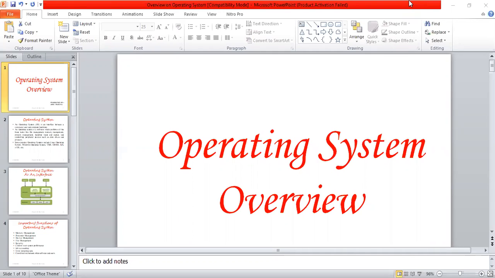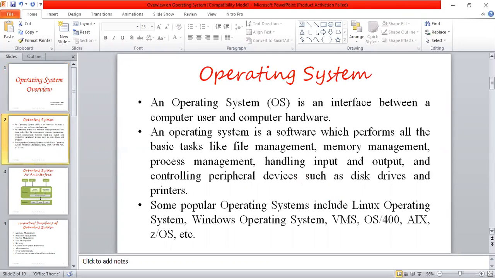Today we will see an important topic for the fundamentals of computer. Operating system is an interface, as we all know, between a computer user and computer hardware. So we can say it's between the end user and the computer hardware. In between, it works as a bridge. An operating system is software which performs all the basic tasks like file management, memory management, process management, handling input and output, controlling peripheral devices such as disk drives and printers.